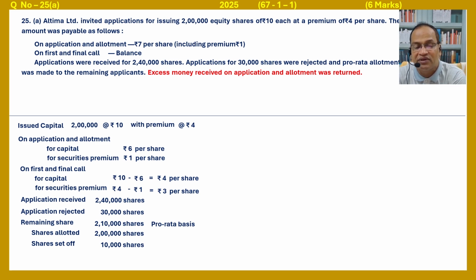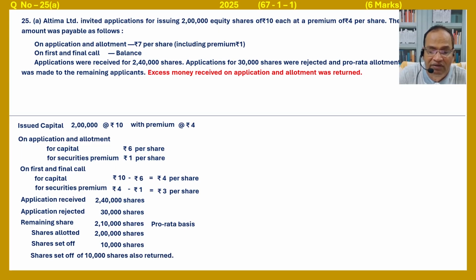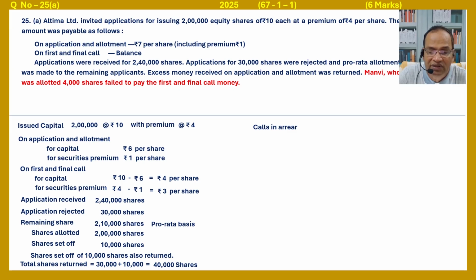Excess money received on application and allotment was returned. Therefore, this 10,000 shares' money will not be set off; that will also be returned. Share set off 10,000 shares also returned. Total shares returned equals 30,000 normal plus 10,000 equals 40,000 shares. Calls in arrear: Mandi, who was allotted 4,000 shares, failed to pay the first and final call.